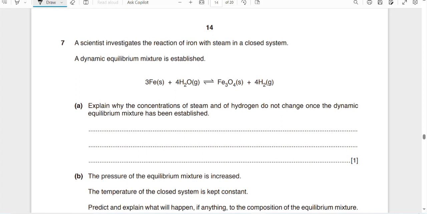A scientist investigates the reaction of iron with steam in a closed system. Dynamic equilibrium is established. Explain why the concentration of the steam and of hydrogen do not change once the dynamic equilibrium has been established. You know that in the dynamic equilibrium state, the concentration of the reactants and products remain constant.